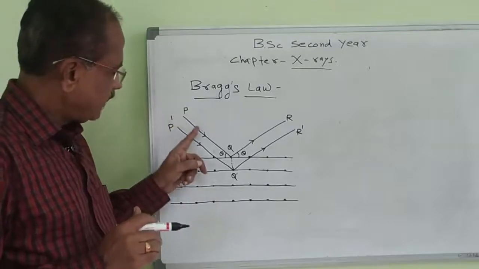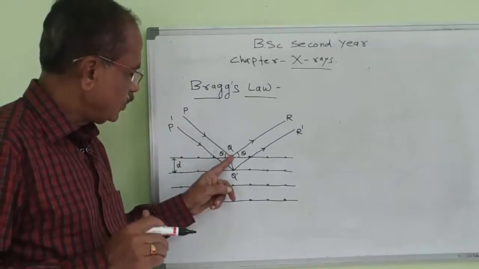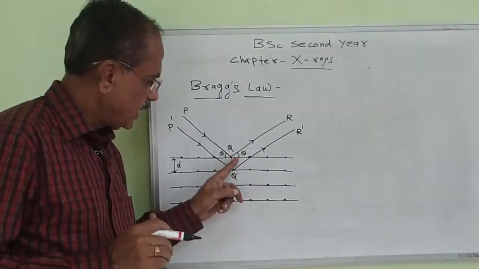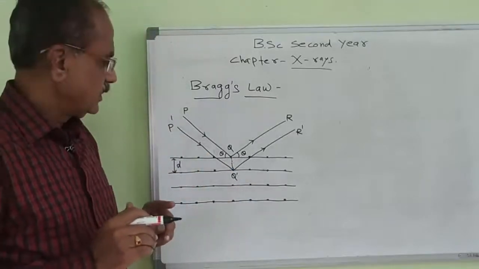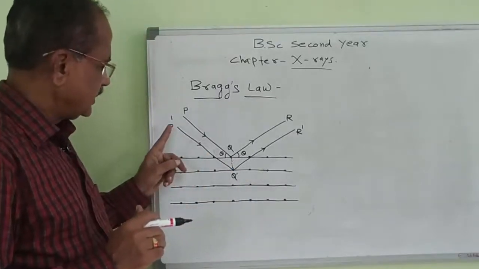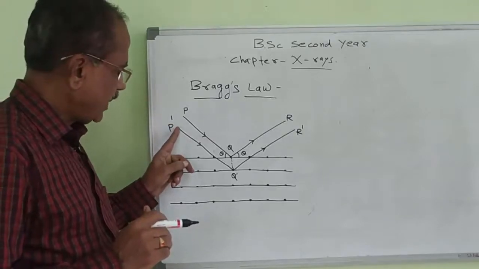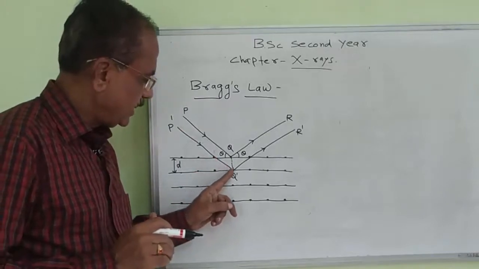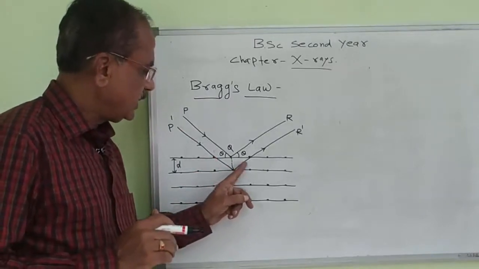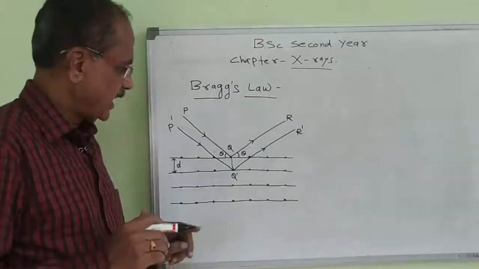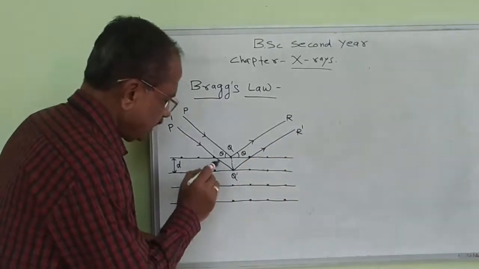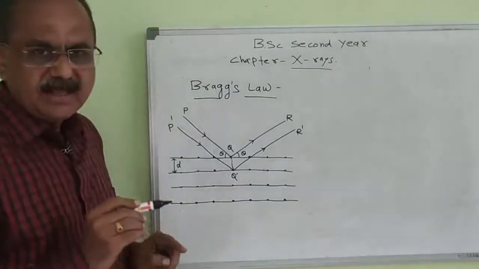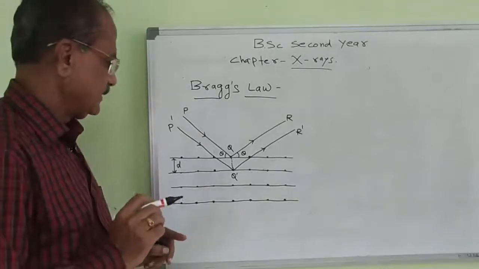because the ray reflected from point Q penetrates from one layer to the other. If we consider the second ray from the point P dash incident on the upper layer, it penetrates, reaches the point Q dash, and is again reflected in the direction R dash. After penetration, the intensity of the ray decreases.